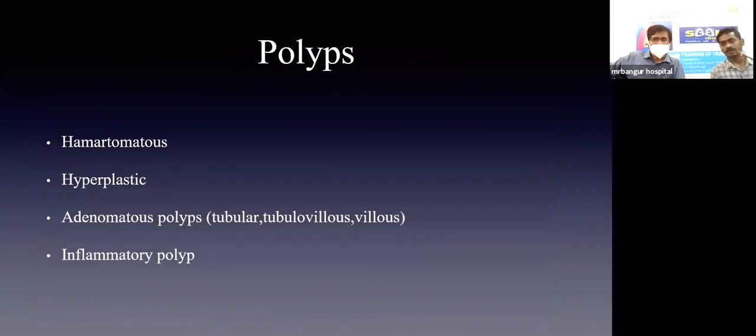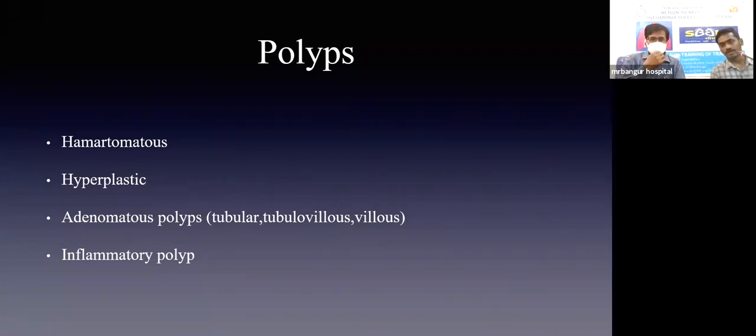Polyps are the pre-malignant conditions, and the types of polyps are hamartomatous, hyperplastic, adenomatous, and inflammatory polyps. Hyperplastic polyp is the most common polyp. The malignant potential of hyperplastic polyp is around 1 to 2%. Hamartomatous polyps have malignant potential of less than 1%. Important syndromes associated with hamartomatous polyps are juvenile polyposis syndrome, Cowden syndrome, Peutz-Jeghers syndrome, and Cronkhite-Canada syndrome.